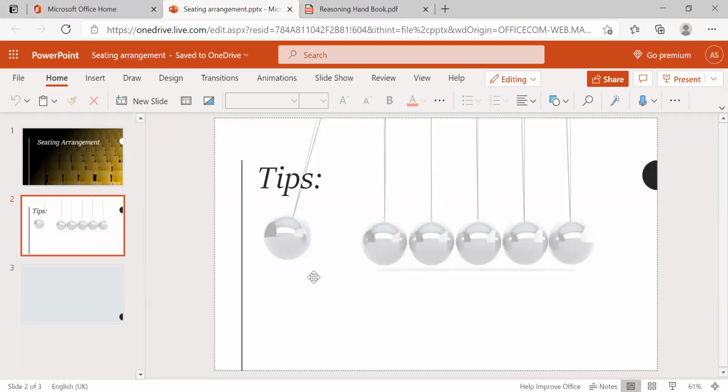Tips and concept of the seating arrangement. What is seating arrangement? It means they'll give some conditions. Based on the conditions, we need to arrange the people in a proper manner. This is what we have to do. We have to arrange the persons, or whatever things they give, in a proper manner based on the given conditions.